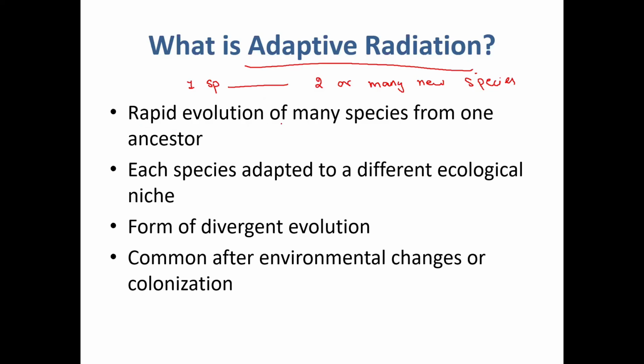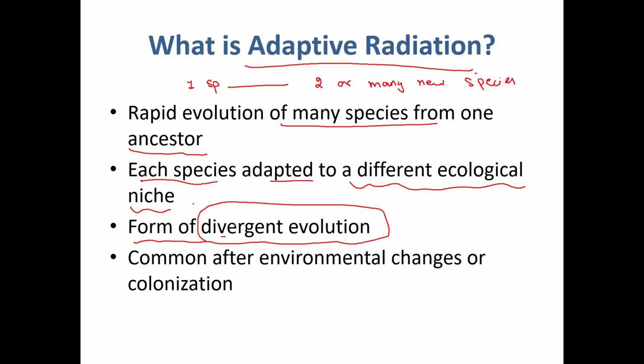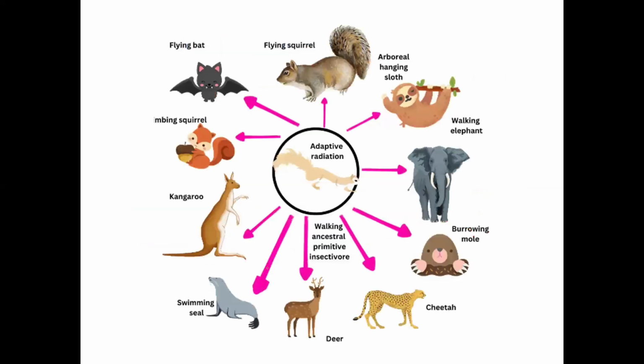It is rapid evolution of many species from one ancestor species. Each species adapts to a different ecological niche, like food. It is a form of divergent evolution. Divergent evolution is when one common ancestor gives rise to different new species, common after environmental changes or colonization.